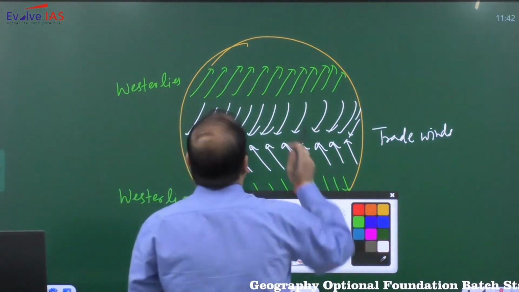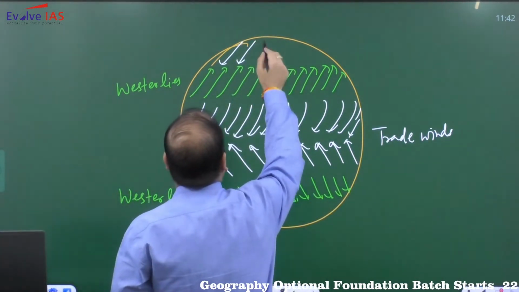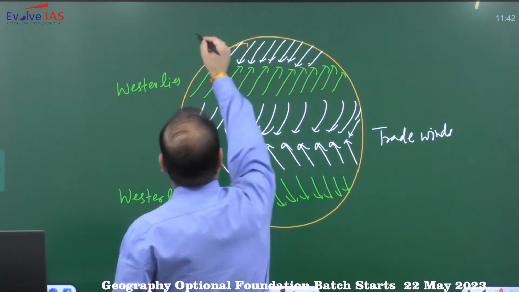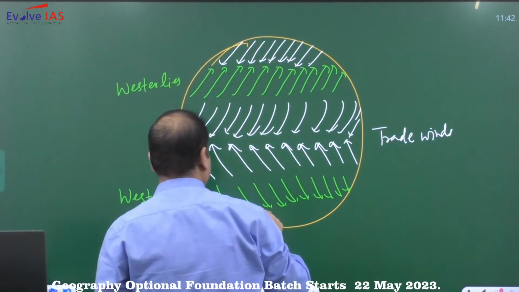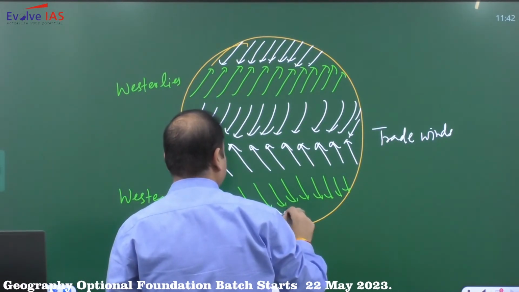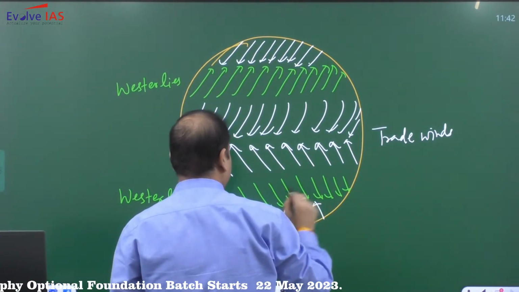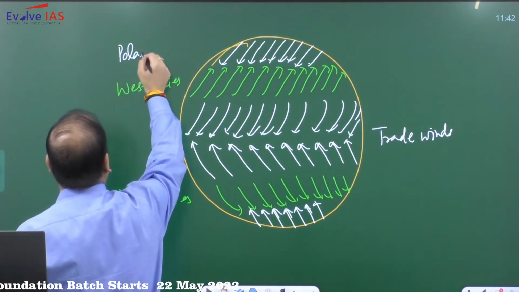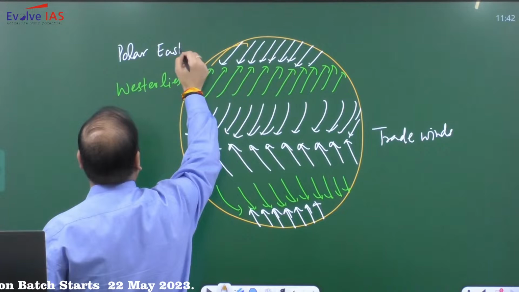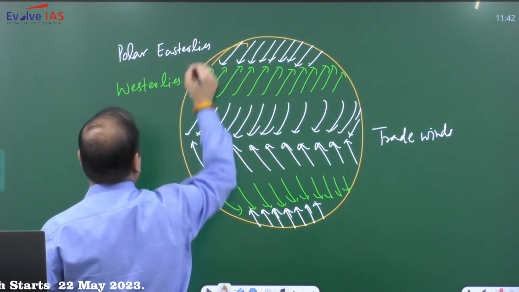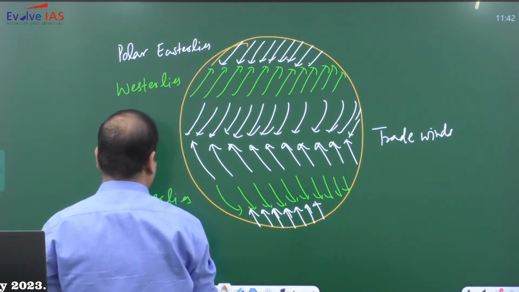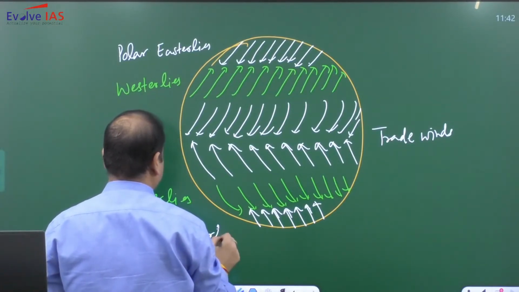Ultimately, we have a polar area also, so the air is moving from the polar high pressure to polar subpolar low pressure, and these are polar easterlies.